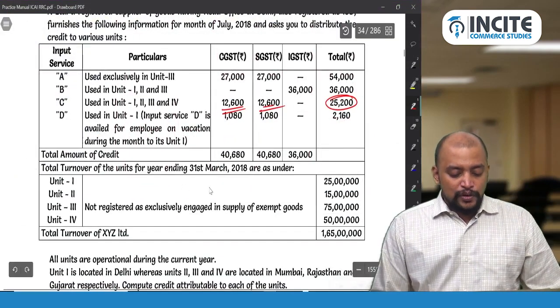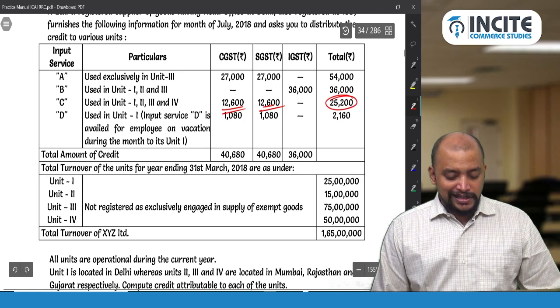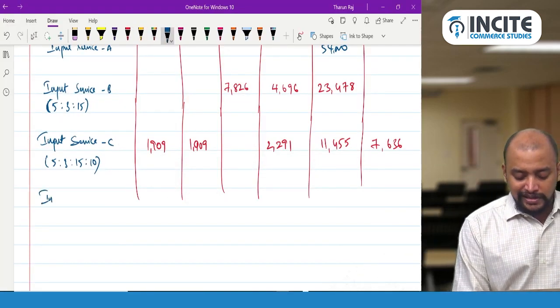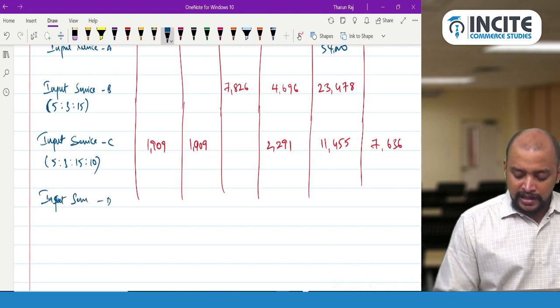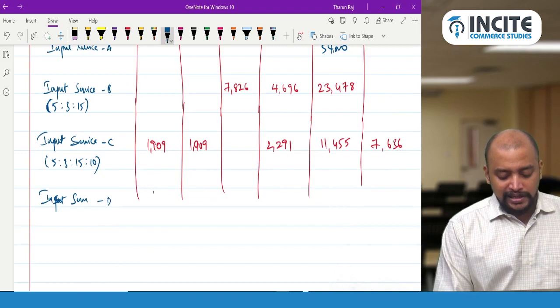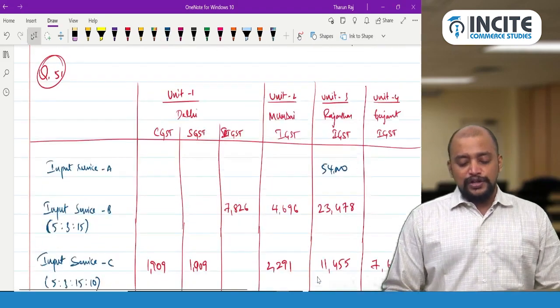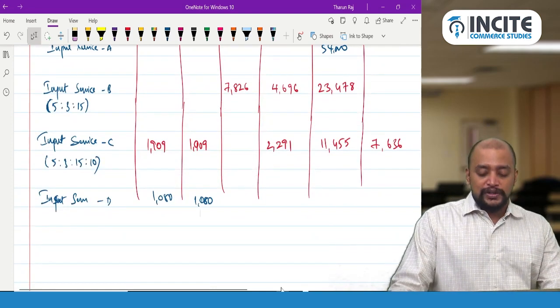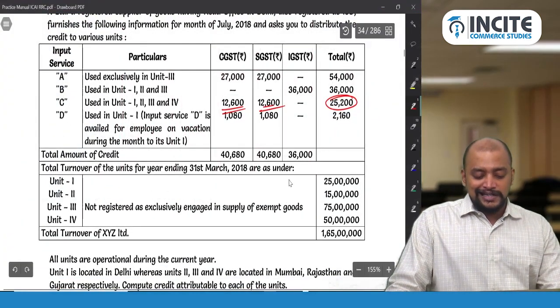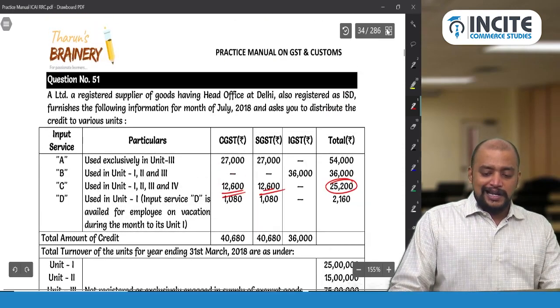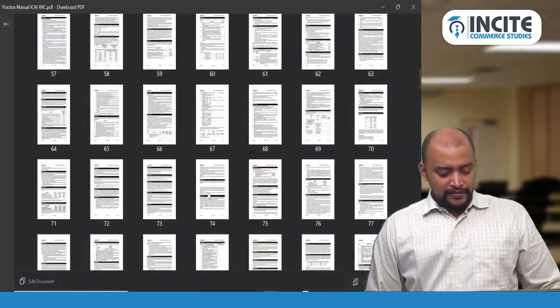Input service D only for Unit 1, 2,160. Distribute it normally as 1,080 and 1,080. So it's a simple one. This is the way in which you need to distribute the credit and total it, so that you will know whatever is the CGST, SGST and IGST. Okay, you can see the answer related to that.